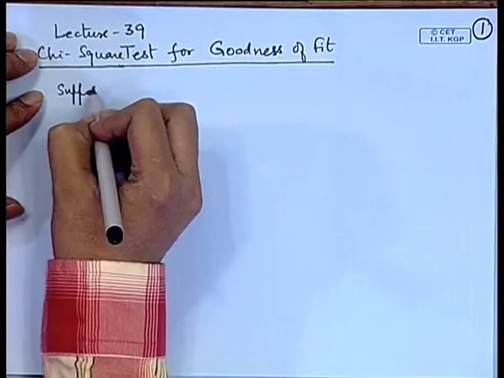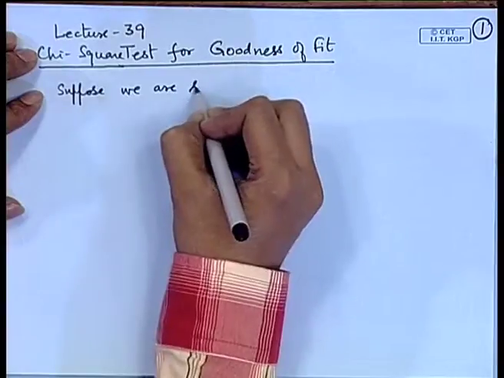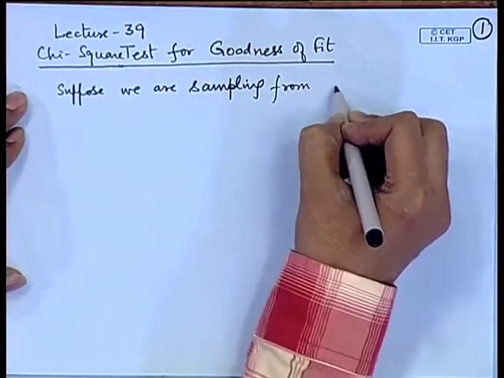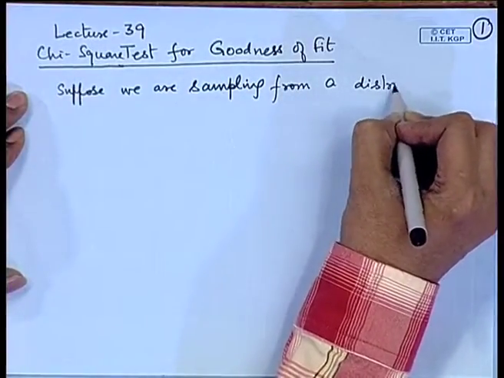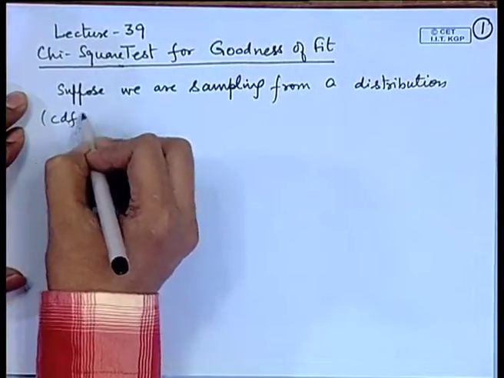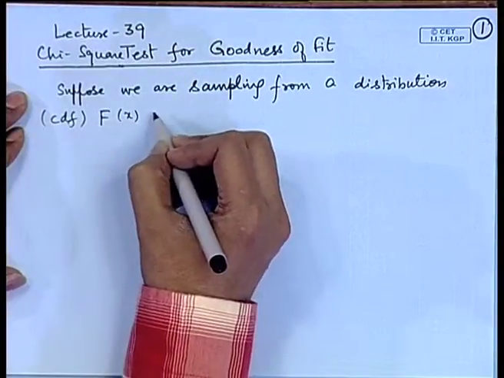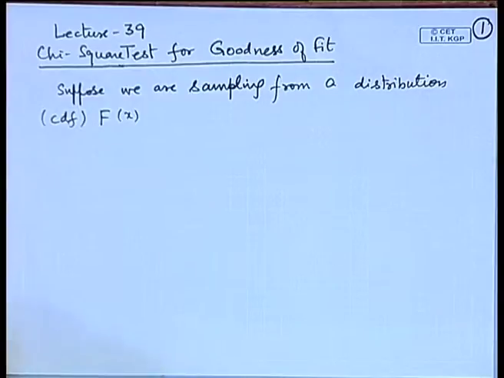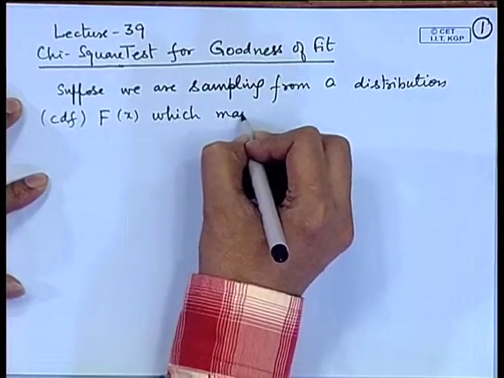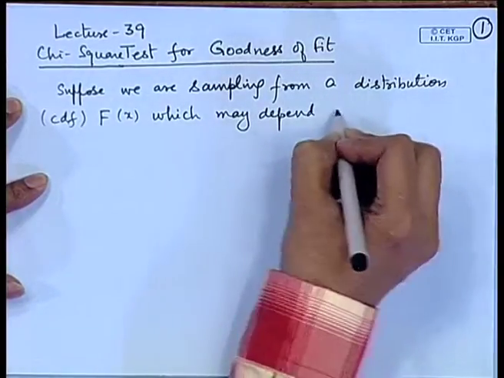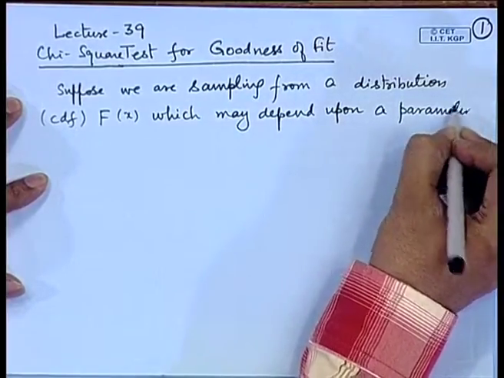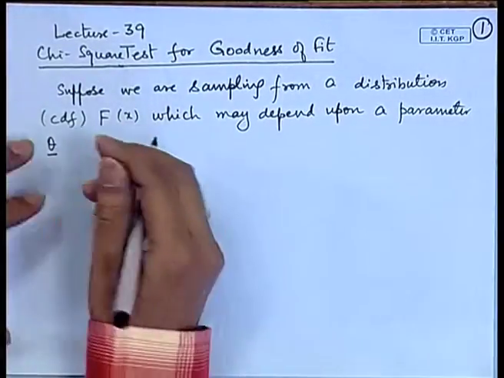So, let us have the situation of the form. Suppose we are sampling from a distribution. Let me write the distribution function, CDF, say F x. Of course, there may be a situation where it depends upon certain parameters. So, we may write that, which may depend upon a parameter, say theta. So, this theta could be having several components also.